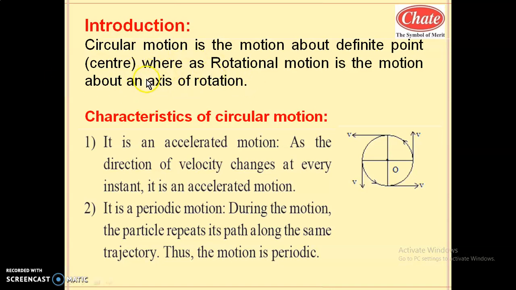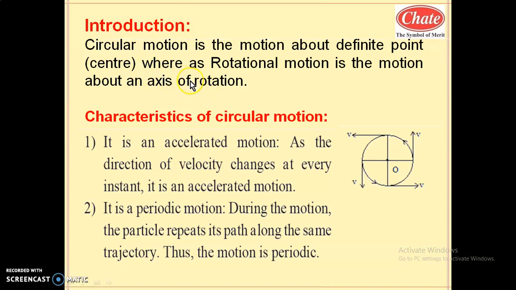So this is the difference between the center and the axis of rotation. Center is just a point about which the body will revolve, whereas axis of rotation is a set of centers about which the body rotates.